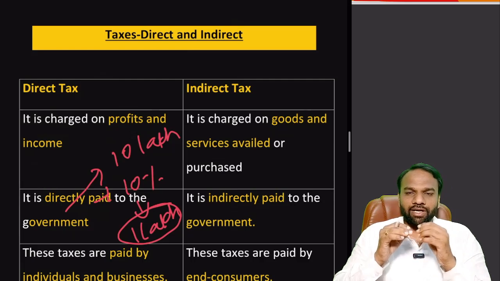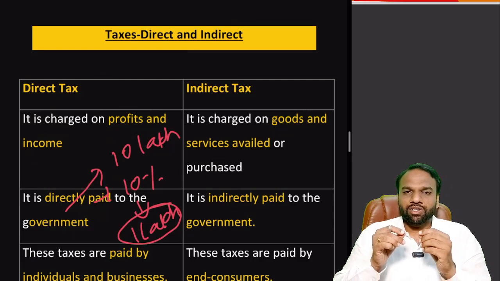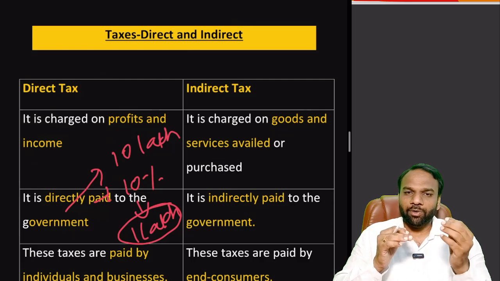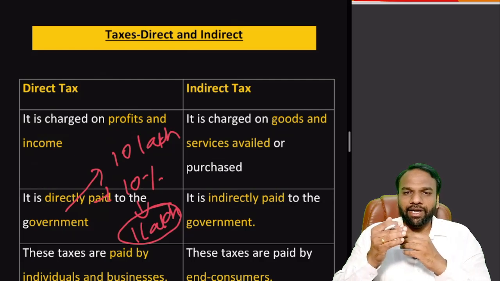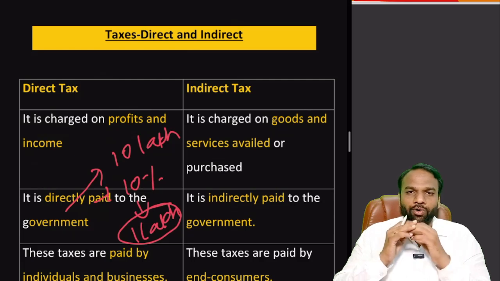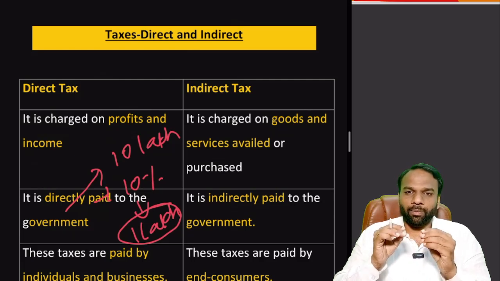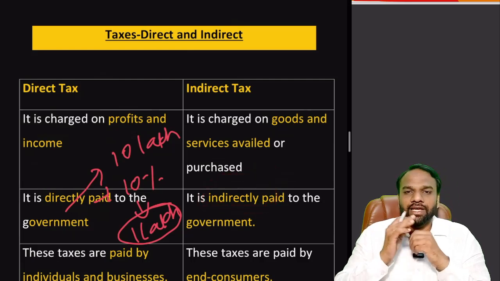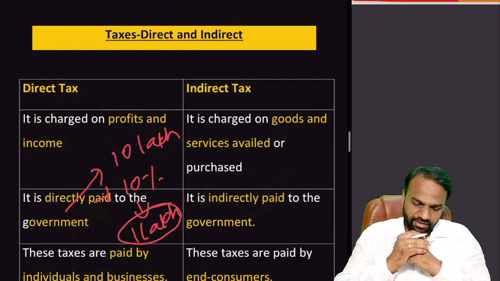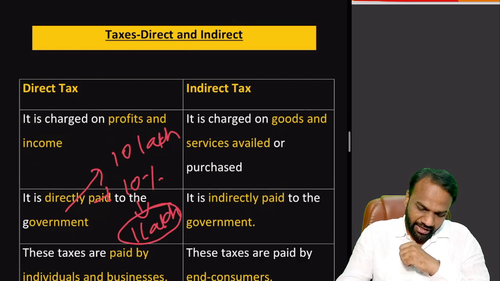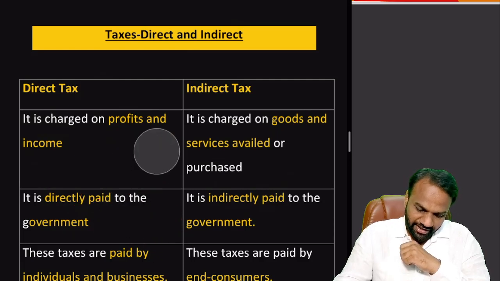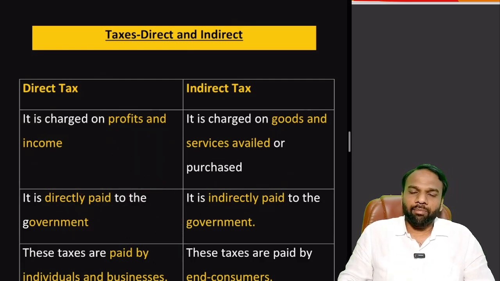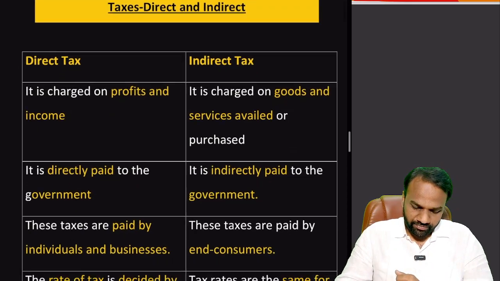So with indirect taxes, end users are not directly paying the government, but rather intermediaries are involved, and finally the taxes you have paid will go to the government, but indirectly. That's why they are called indirect taxes. In case of direct taxes, we pay directly to the government, whereas in case of indirect taxes, we pay, but indirectly it goes to the government.